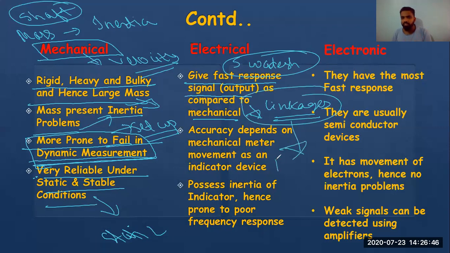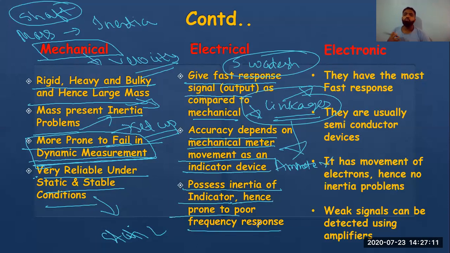If you are using linkages, like in an ammeter where you use a pointer, it will give you a faster response as compared to mechanical, but you can't rely on the accuracy because there might be a friction issue in the linkages. Accuracy depends upon the mechanical meter movement as an indicator device, more like the linkage, the pointer. The pointer also possesses inertia, so it will be prone to poor frequency response. It won't take the signal as effectively as it should. Due to the presence of linkages or mechanical meter movement, the response to frequency will be poor.